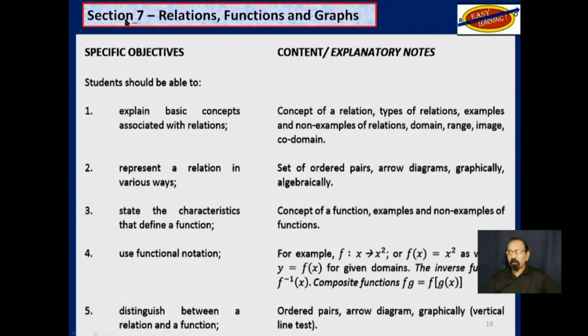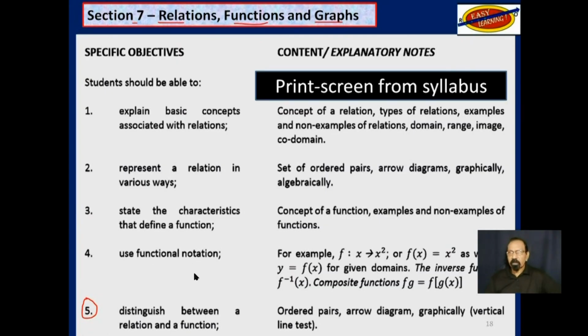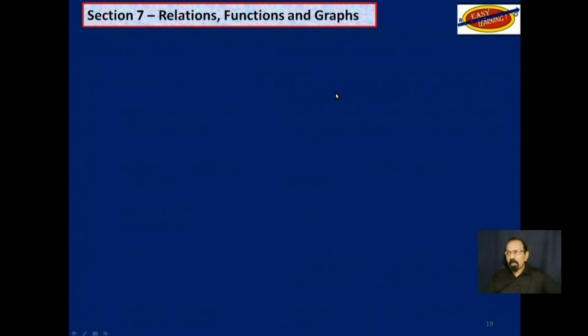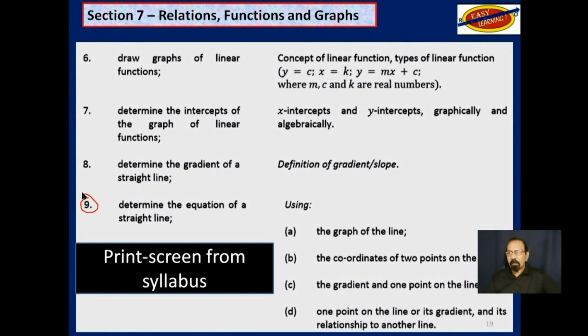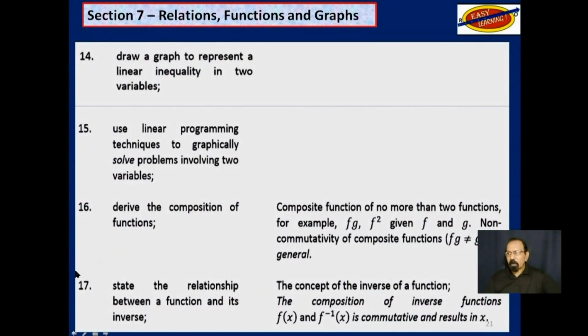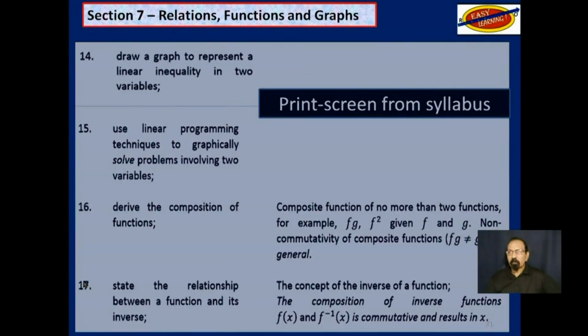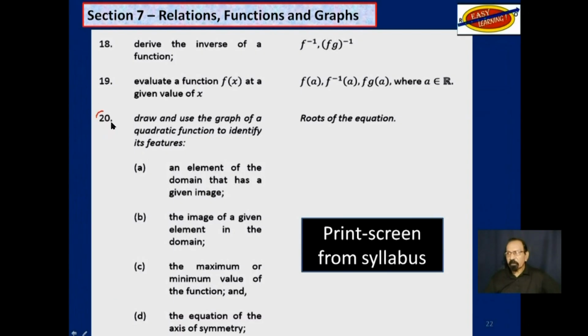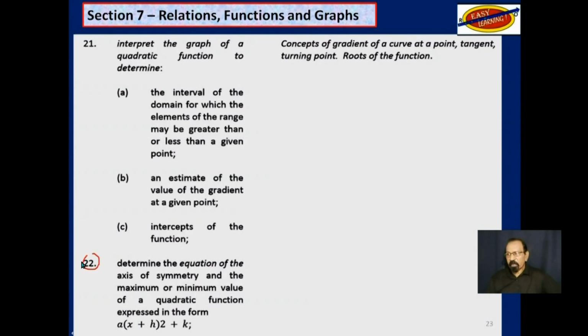So we are here, section 7, relations, functions, and graphs. This is a picture of what the first 5 objectives look like, print screen exactly from your syllabus. And then up to objective 9, up to objective 13, up to objective 17, up to objective 20, up to objective 22, this is just so you will know where we are and where we intend to go.